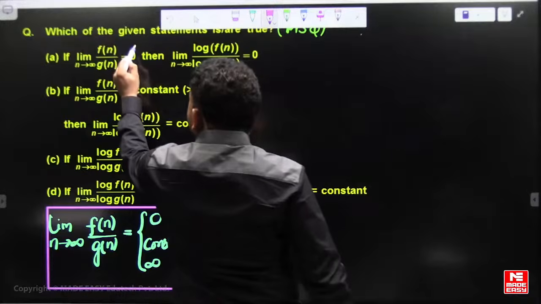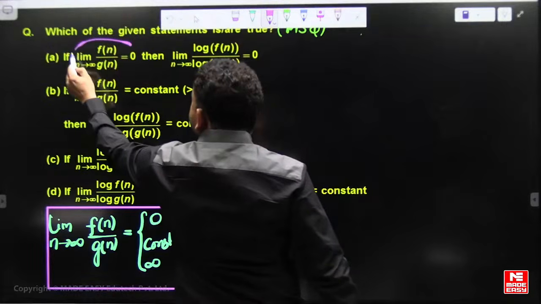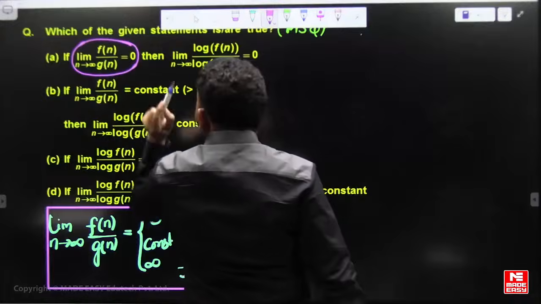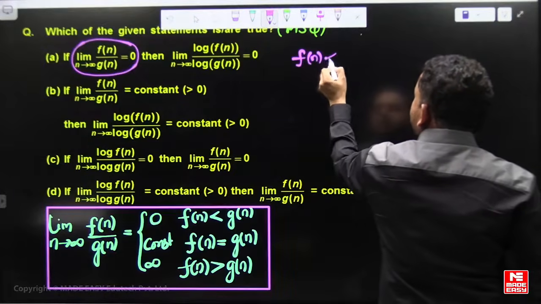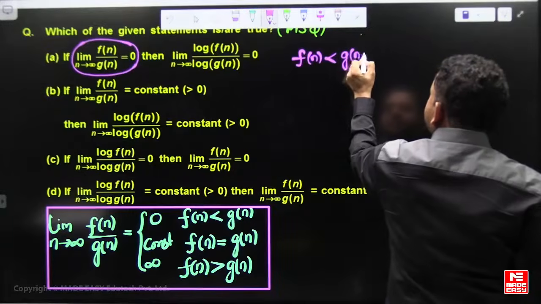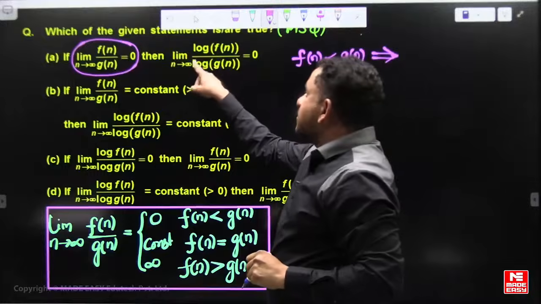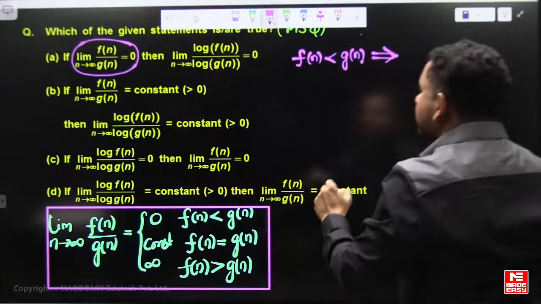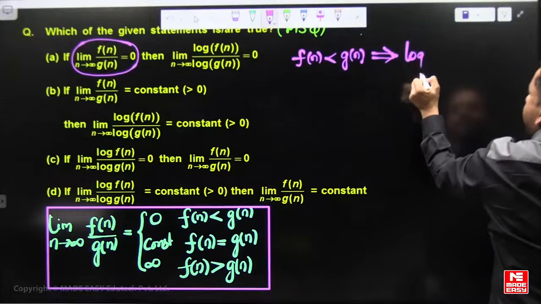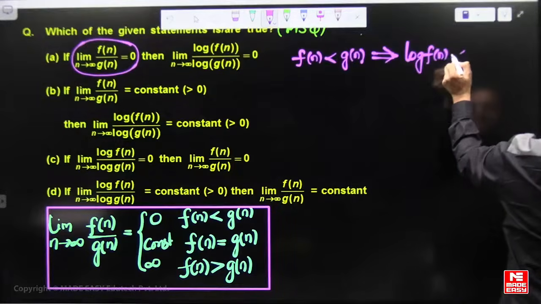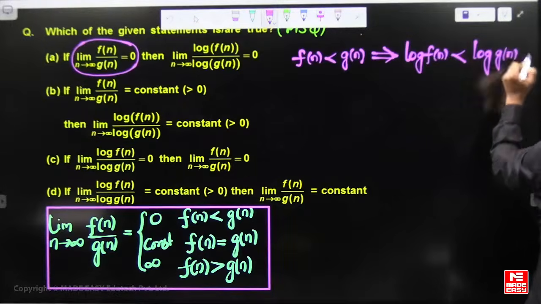So what he means to say here: limit n tends to infinity f of n by g of n is 0 means f of n is asymptotically smaller than g of n. Then limit n tends to infinity log f of n by log g of n is also 0, he says. It means log f of n must be asymptotically less than log g of n. Is this true or false?